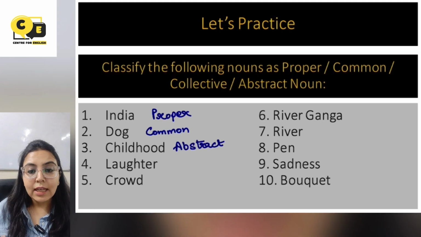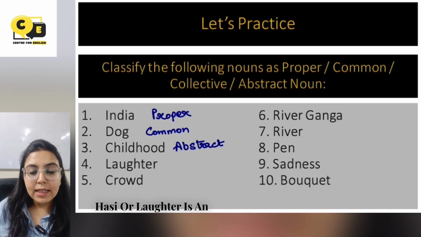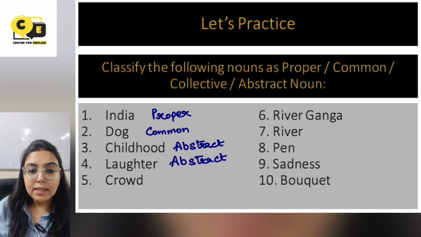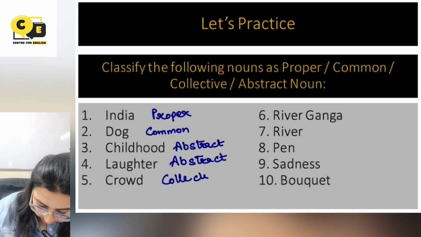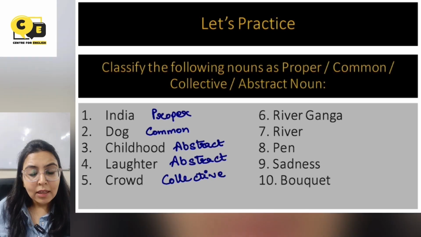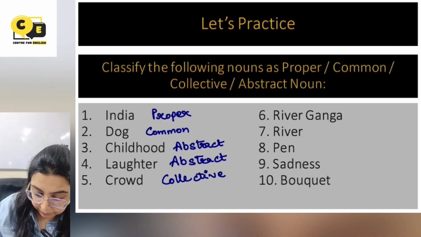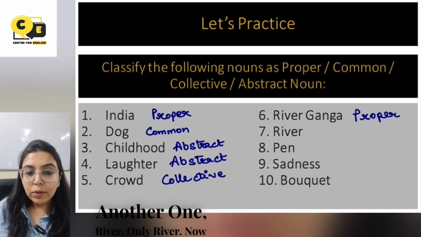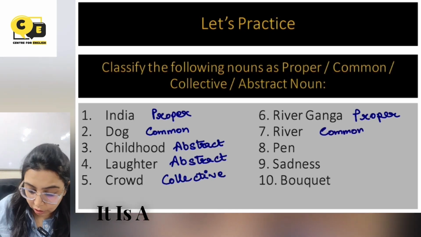Laughter. Laughter yani hasi. You cannot touch it. You can only feel it. So hasi or laughter is an abstract noun. Crowd. Crowd is a collection of people. So crowd is a collective noun. River Ganga. Now Ganga river is a particular river and hence it is a proper noun. Another one, river, only river. Now the word river can be used for any river. So it is a common noun.